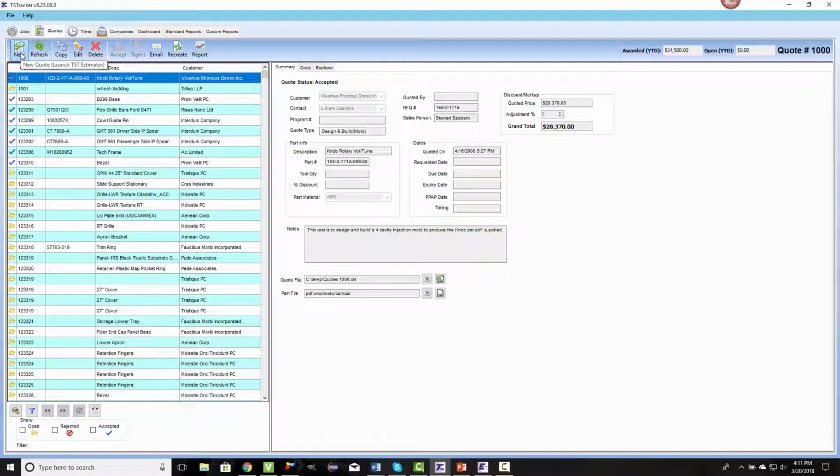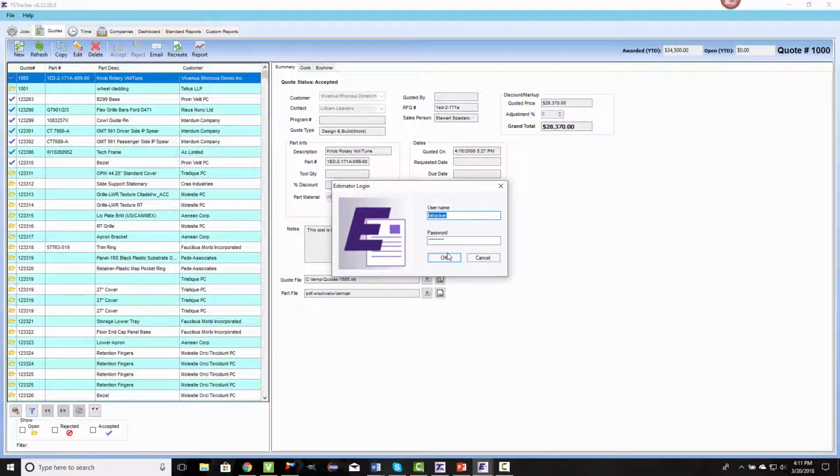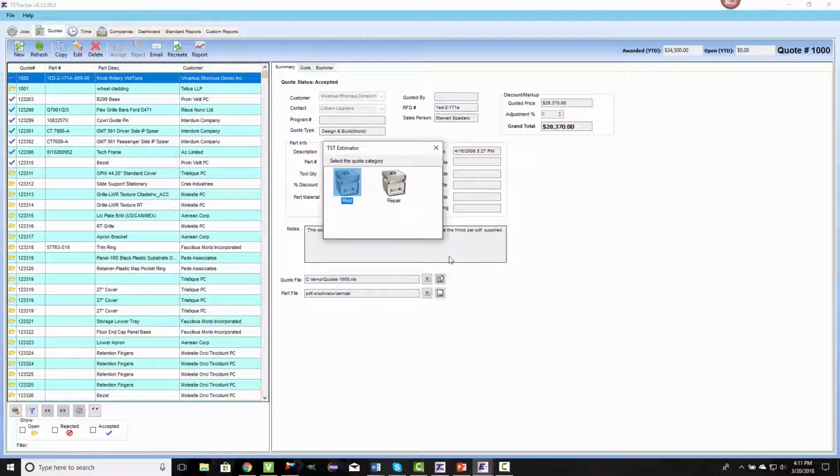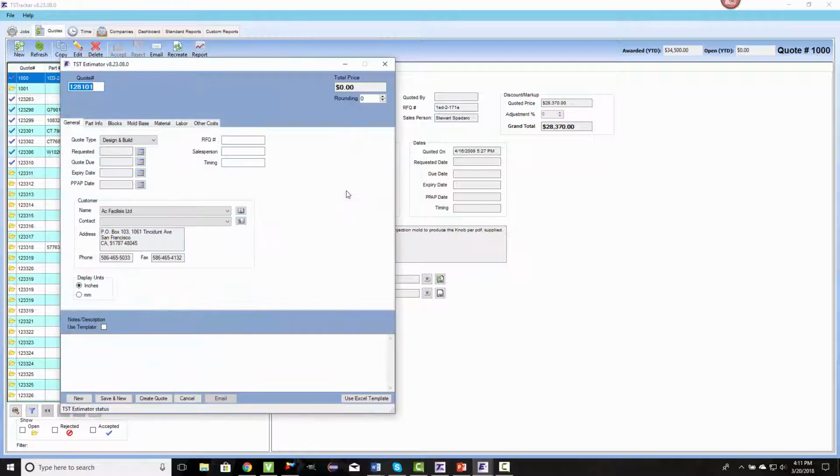TSTracker now has a new additional way to create quotes for your shop. By combining the tool shop environment of TST Estimator with the versatility of Excel, you can now use your own familiar quote sheet to generate quotes in minutes.